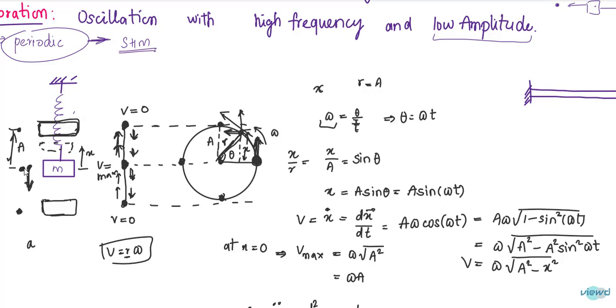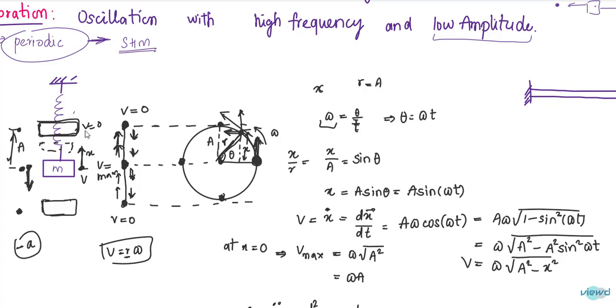That means it should decelerate. The velocity is decreasing. That means the acceleration is negative. Sorry, acceleration is not decreasing. The velocity is decreasing, and so the acceleration. So now acceleration is negative because it is decreasing. If you observe the upside also, from the mean position it is reaching this extreme position. The velocity is maximum here, the velocity is 0 here. So the acceleration is negative.